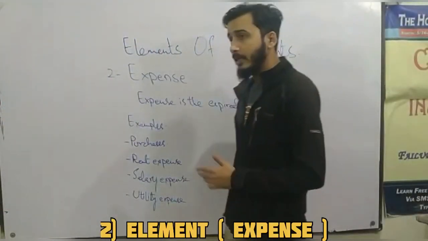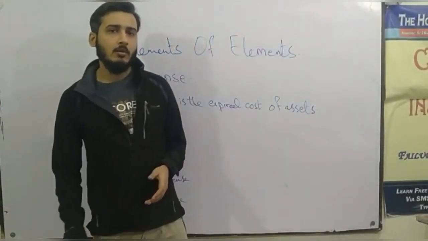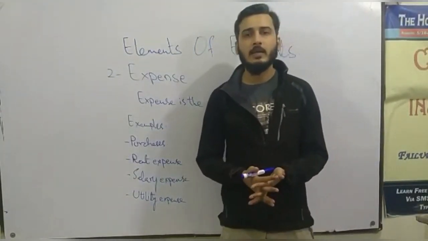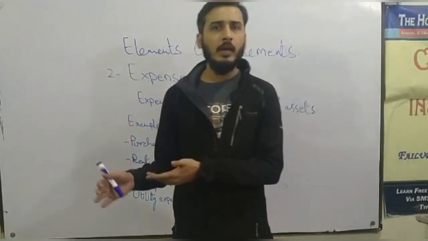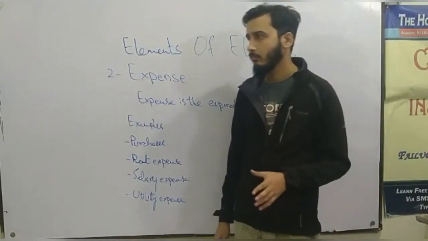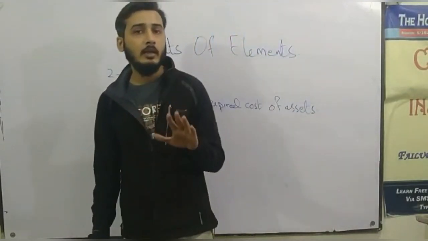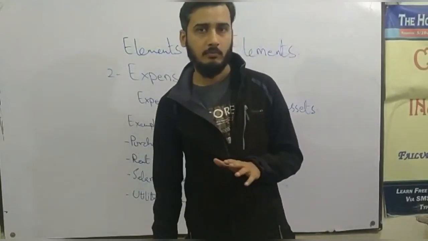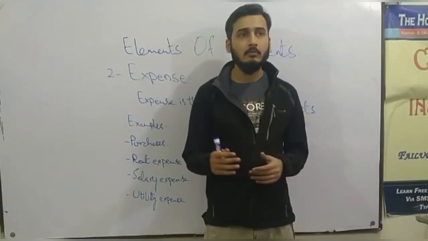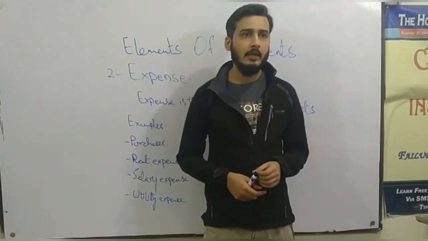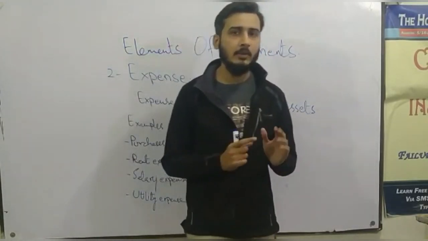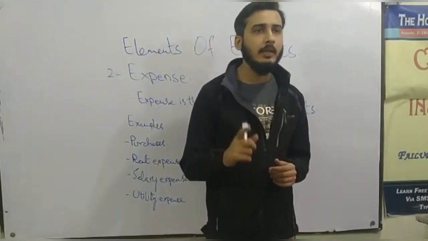The second element, expenses. What is an expense in normal daily life? What do you call an expense? The thing which we have paid money for is an expense for us. But in accounting, it is different. In accounting, expense means any expired cost of an asset. For example, if I purchase furniture and I pay the money for it, that is not an expense for me. Then the furniture will start losing its value. That shall be classified as expense, but till then, it shall be my asset.